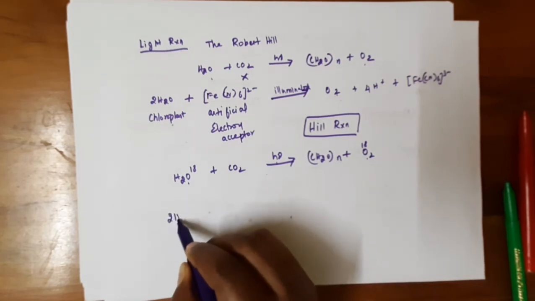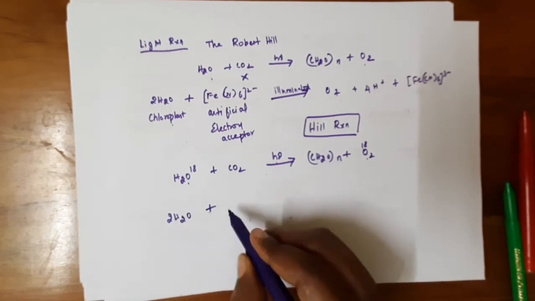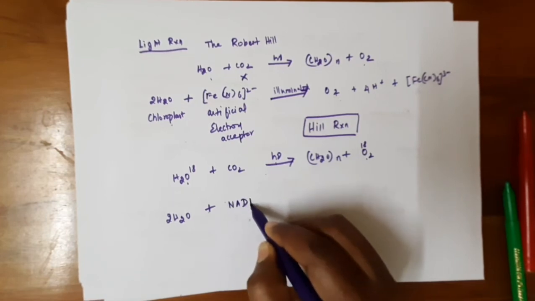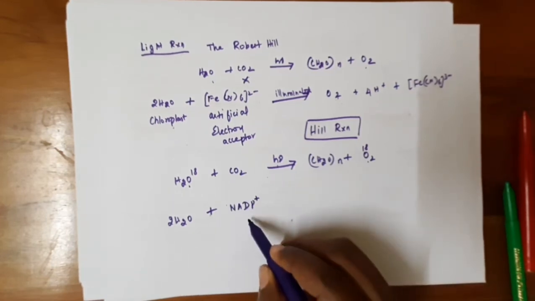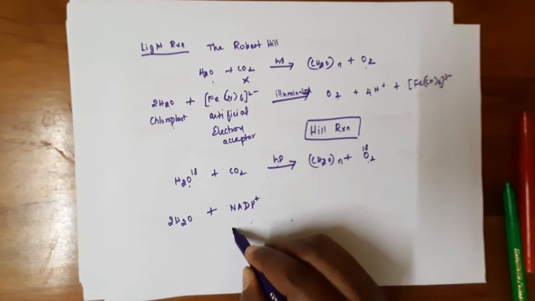And this water molecule, naturally NADP plus is the natural photosynthetic electron acceptor.